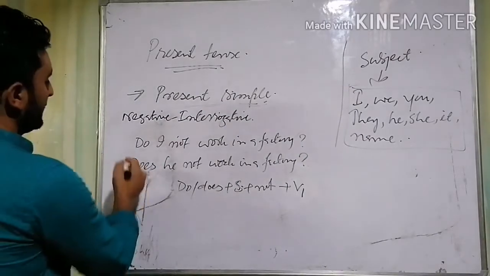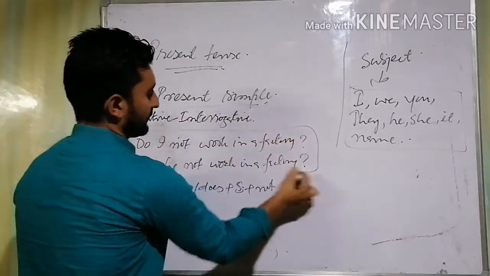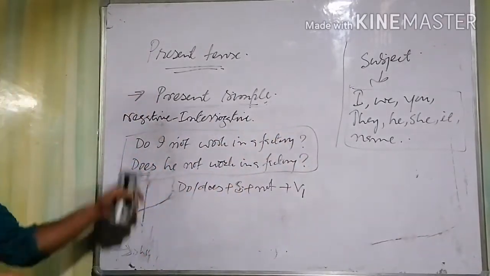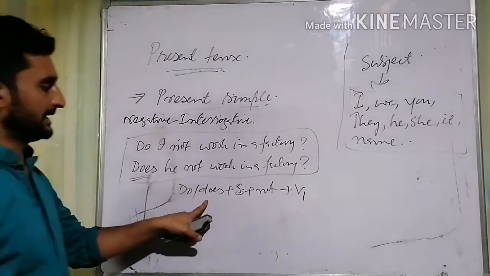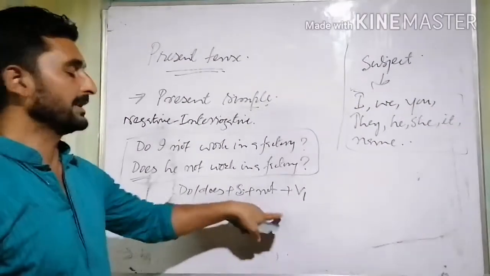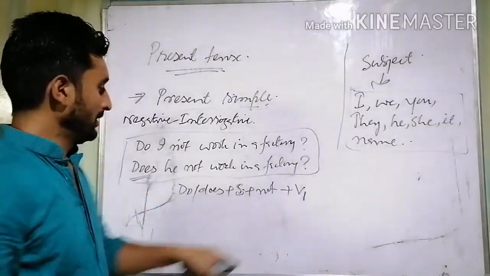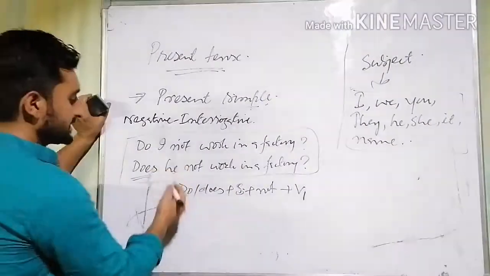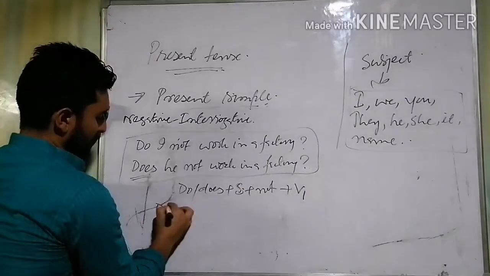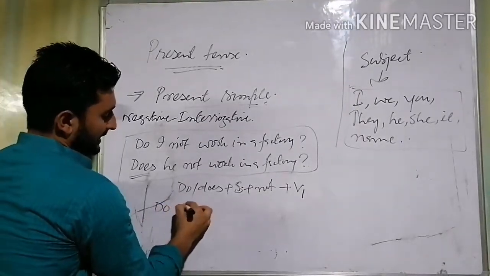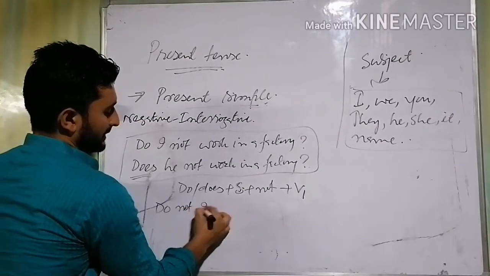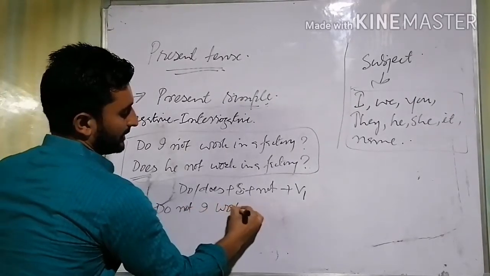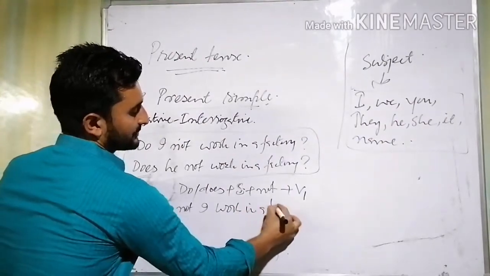So, I earlier said that there are two ways of writing negative interrogative sentences. First one is do or does, and then subject, and then not. And the second one is, we can also write it as do not I work in a factory.